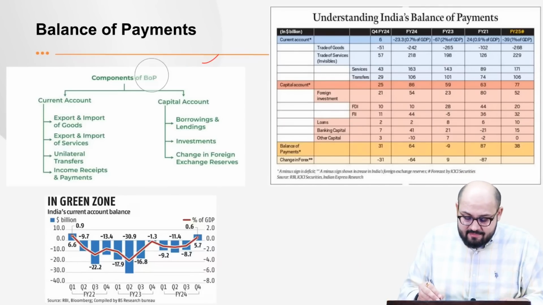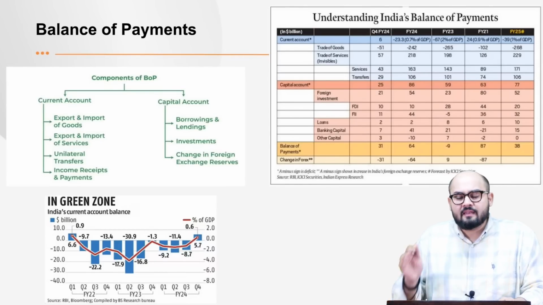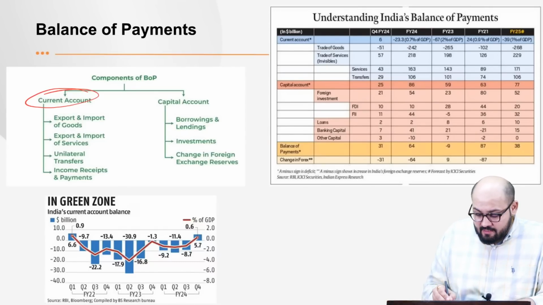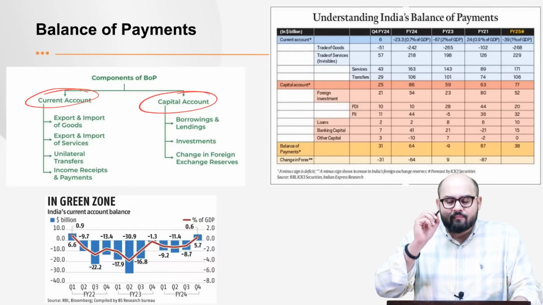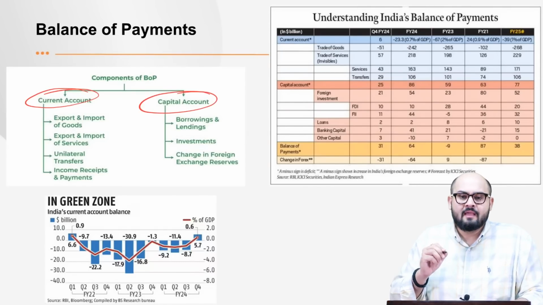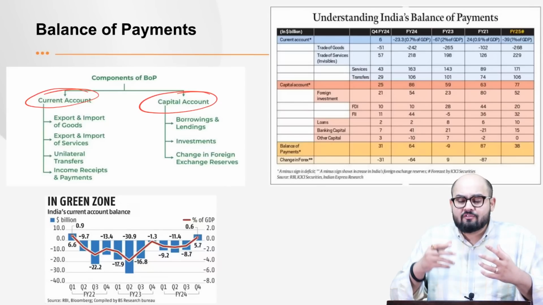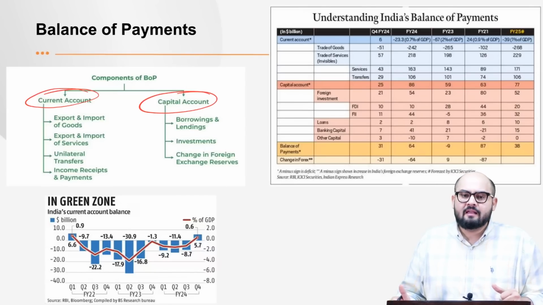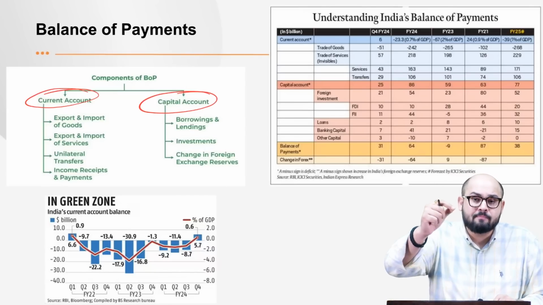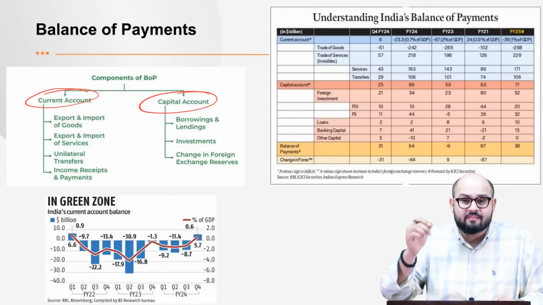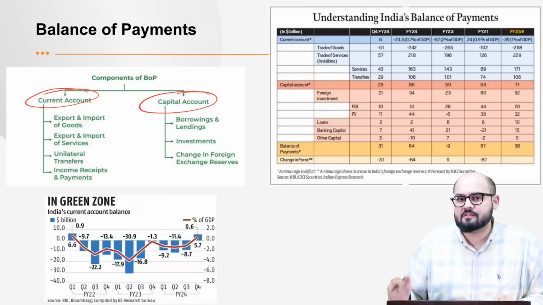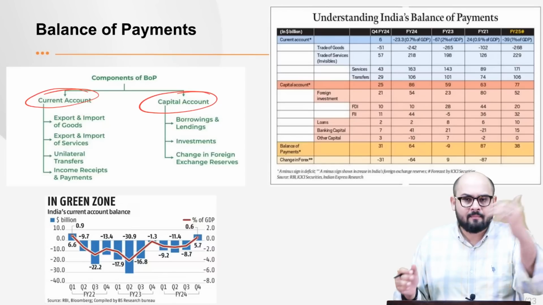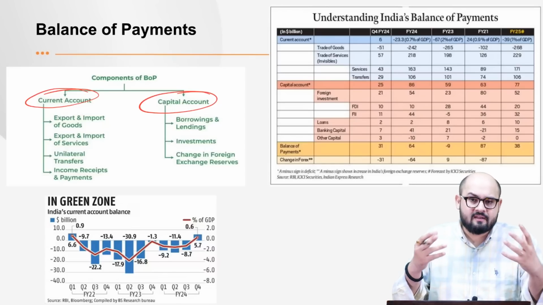Now, if you break this balance of payment, it can be divided into two components. First is the current account. The second is the capital account. Now, when we talk about the current account, as the name says, the transactions are of current nature. What do we mean by that? Let's say the transactions involving the export and import of goods, or the transactions involving the export and import of services, or the transactions involving unilateral transfers, let's say the remittances. So these are of current nature, right?